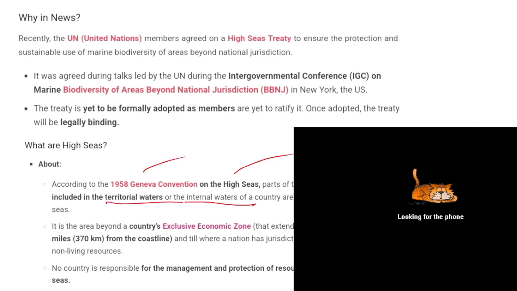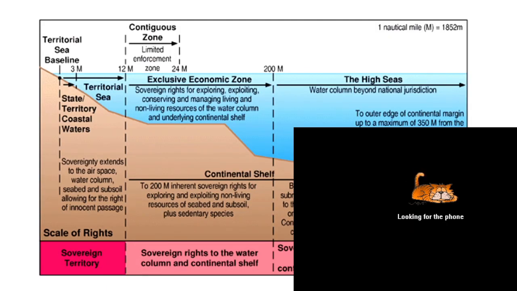Basically, it is the area beyond a country's exclusive economic zone, which is up to 200 nautical miles, that is 370 kilometers from the coastline, and any area beyond this particular point is called as what? The high sea. From the coastline up to 200 nautical miles, it is called the exclusive economic zone, and any area beyond this particular region is called as what? The high seas. All right.